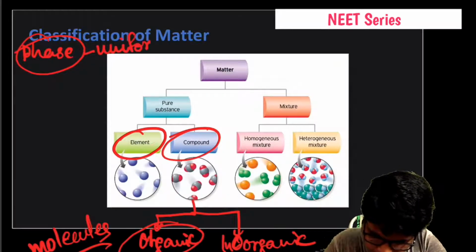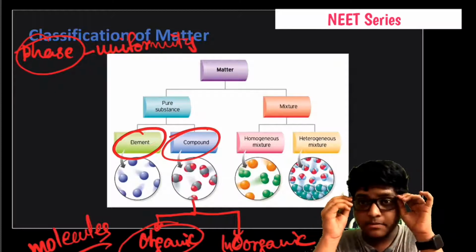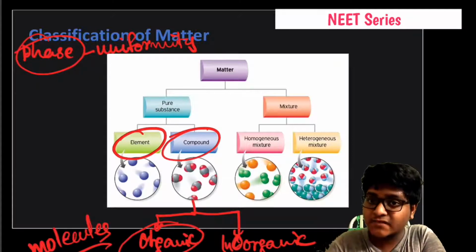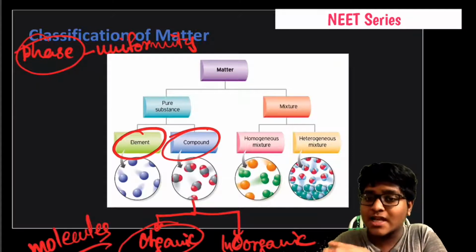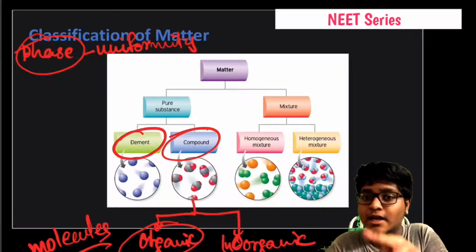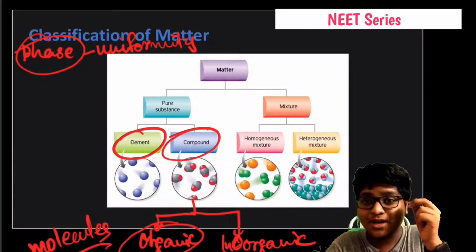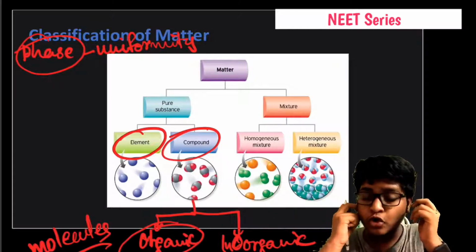Phase is nothing but uniformity. When a substance changes from solid phase to liquid phase, then it's known as melting. Liquid phase to gas phase, it is known as evaporation. Gas to liquid, condensation. Liquid to solid, then it is known as freezing. That's what you have to remember.